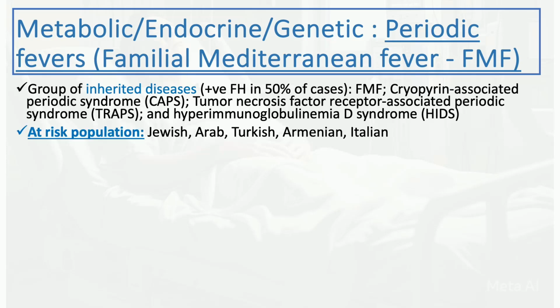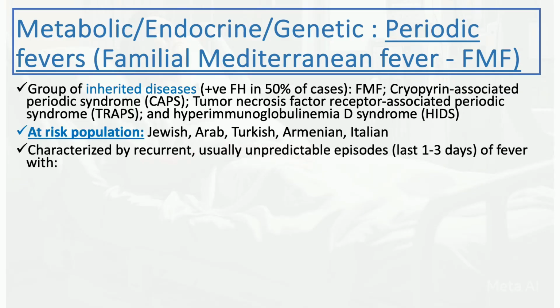A really important clue with that is the patient might be coming from a Mediterranean area. That's a really very important clue. So it's more common in Jewish people, Arab people, Turkish people, Armenian people, and Italian people as well. So people around the Mediterranean area have higher risk. So that's an important clue for the diagnosis.